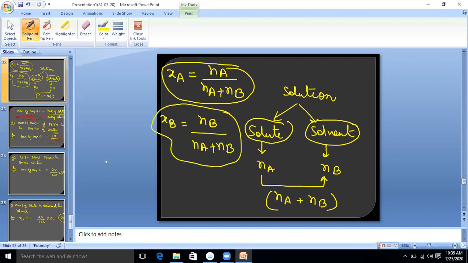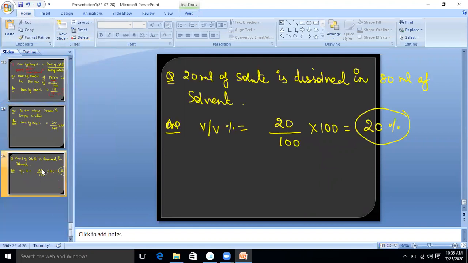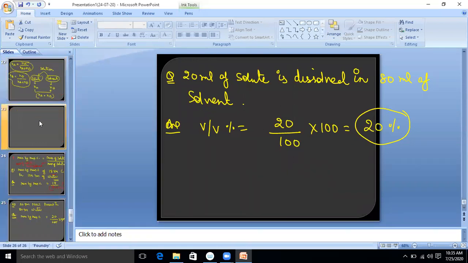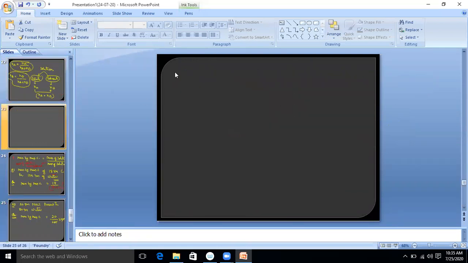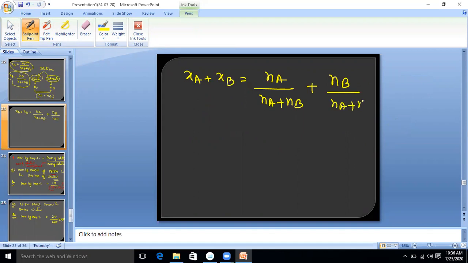Clear? Now when we add them, what are we getting? We get XA plus XB is equal to Na upon Na plus Nb plus Nb upon Na plus Nb.